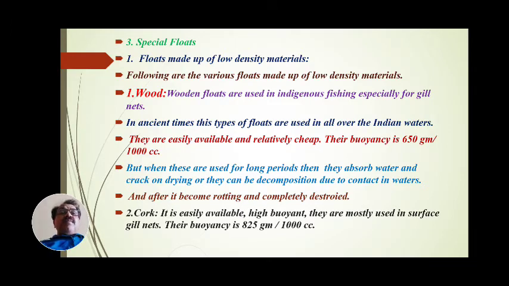First, floats made up of low density material. Following are the various floats made up of low density materials.